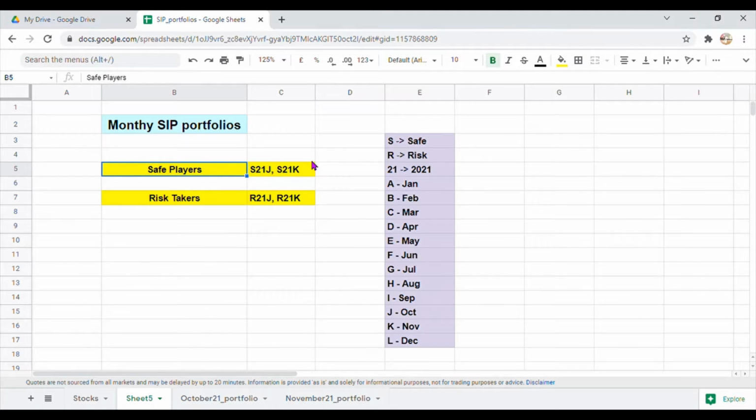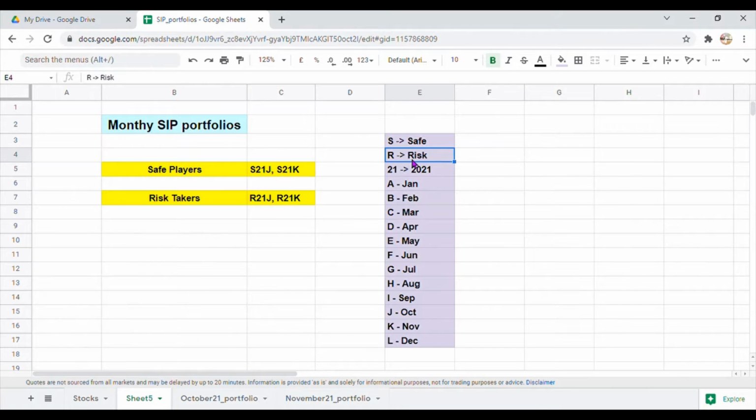The other portfolio is the risk taker portfolio, which is for people who are aged below 50 and who can take a large amount of risk in the early part of life. The name of this portfolio starts with R, meaning risk takers. So monthly I come up with these two portfolios.